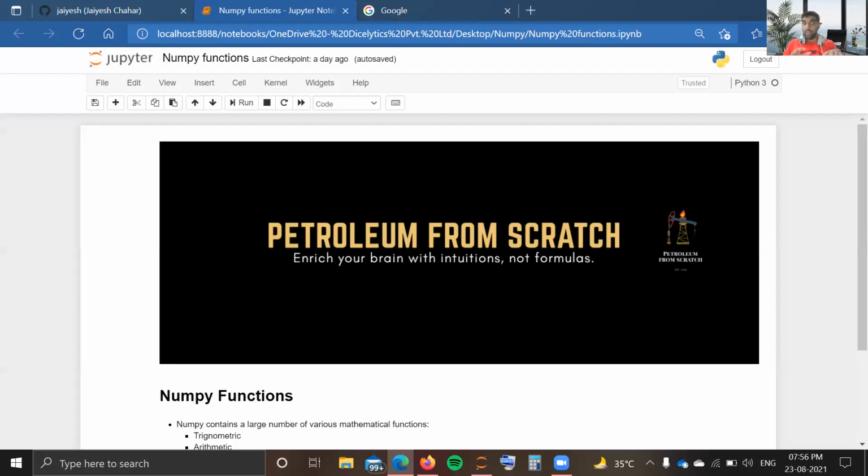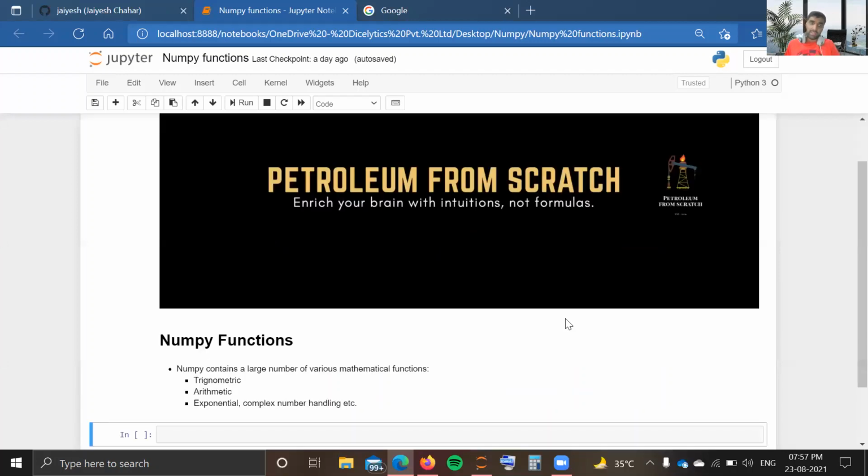As I said in my first video of NumPy, NumPy is a mathematical and scientific package of MATLAB that has been coded in Python to make some calculations easy. So there are some functions provided by NumPy that will be used for manipulating your data or easing your way. These functions will come very handy in your use cases while dealing with real life data, before implementing some machine learning or deep learning technique or some neural network or anything like that. These functions are going to be used a lot there.